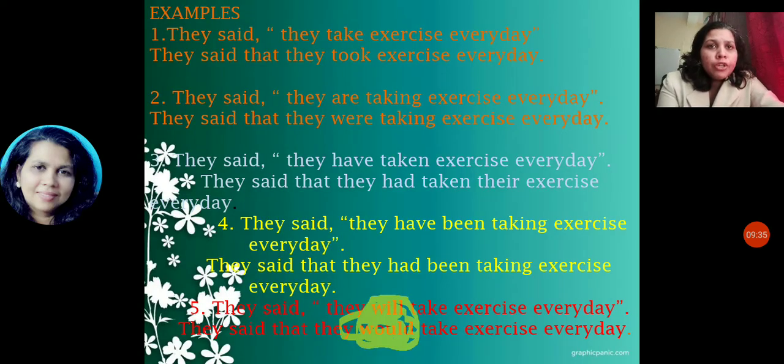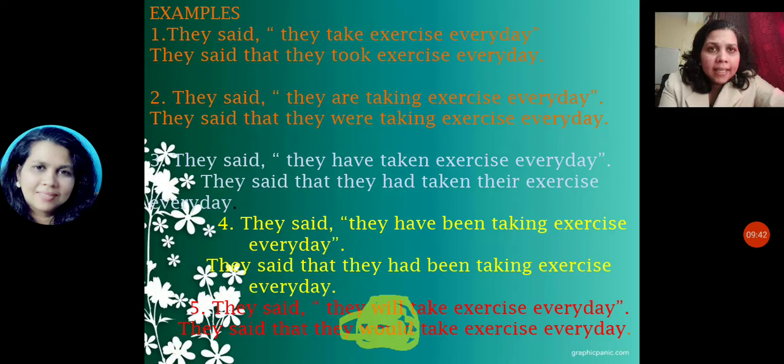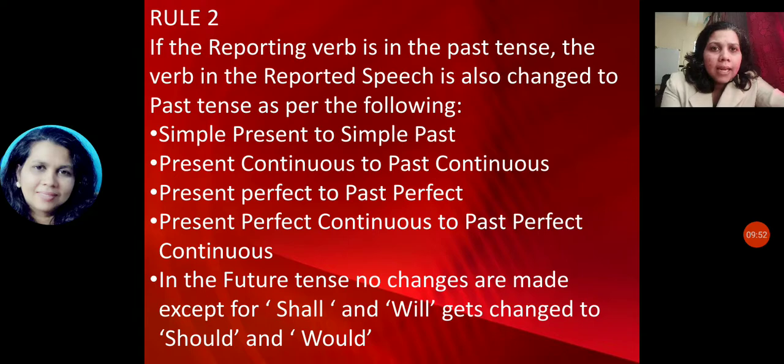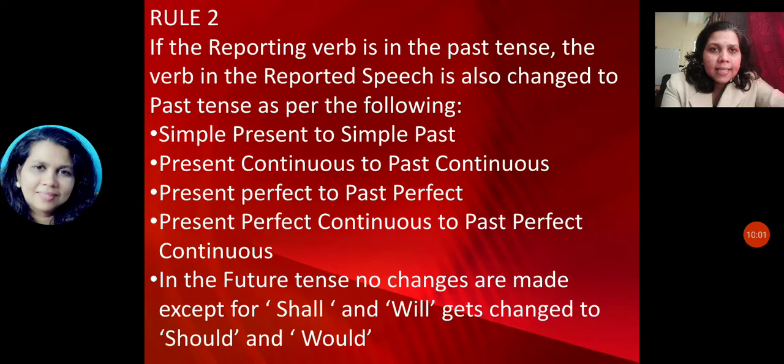So rule number 2, for example, simple present to simple past. So here we can see the example. They said they take the exercise every day. Then it is changed to simple past: They took exercise every day. Then next one, continuous to past continuous. They are taking exercise is changed to were taking exercise.